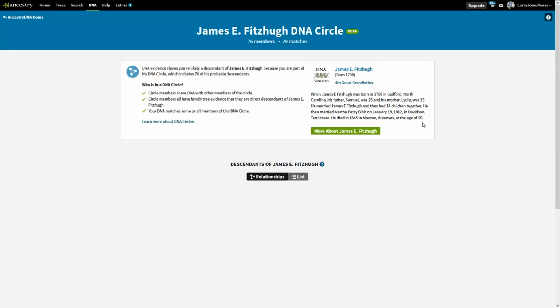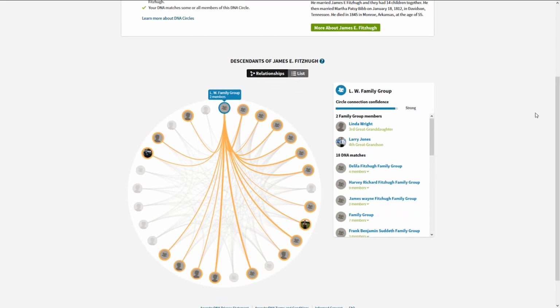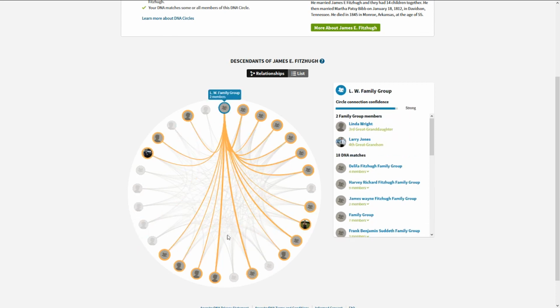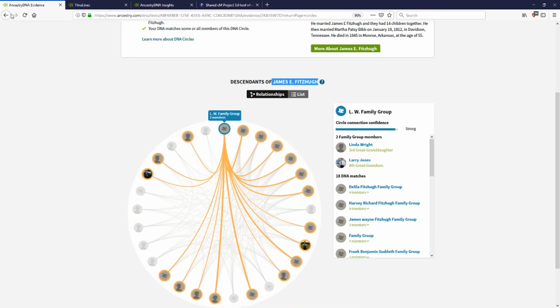And so you click on this and you see, okay, here's James Fitzhugh. And you can be pretty sure that Fitzhugh is a kin because look at all the DNA matches that you have here. You have some that don't match with some of these other people, but that's because the DNA drops off. They're at a distance, and that's to be expected. So the DNA circle is good because it really helps confirm that James Fitzhugh was an ancestor.